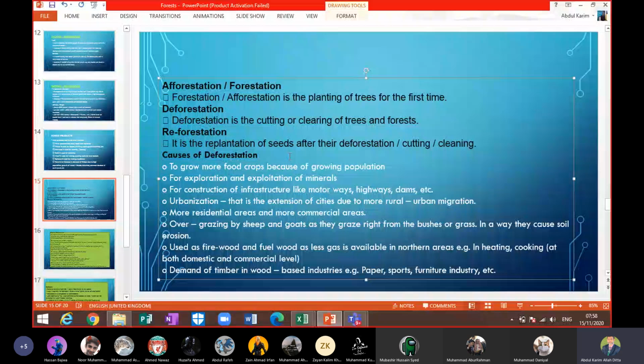Whatever moisture is in the soil will be evaporated due to direct access to the sun, beta. The sun's heat will heat that area where there is no tree. Where there is no tree, the soil will be heated directly from the sun, and whatever moisture we have in the soil will be lost, beta. And once moisture is lost, the nutrients which we have in the soil will also break, they will also be damaged, beta. Now you will have a rough soil, beta.